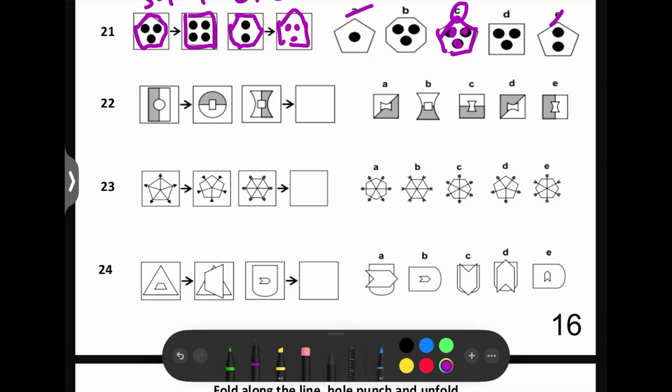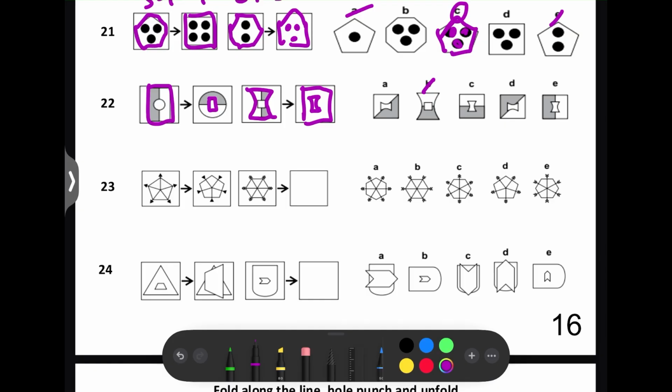Next, we've got the inside shape, which is a circle. That became the outside shape. So the inside shape of a square will become the outside shape. So we can rule out B already. Next, so the outside shape of a rectangle became the inside shape. So this outside shape will become the inside shape.